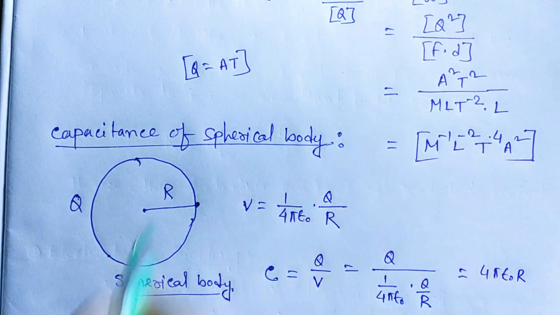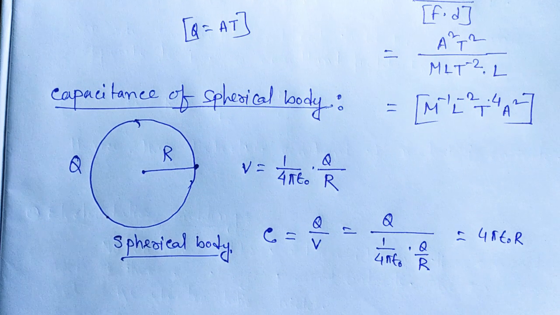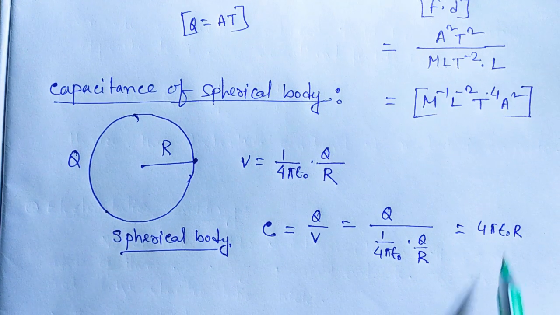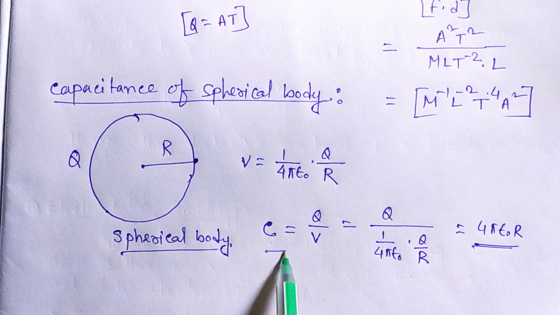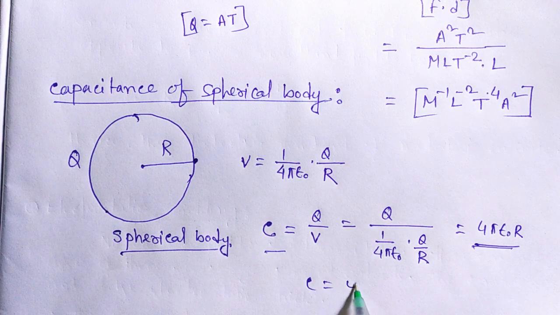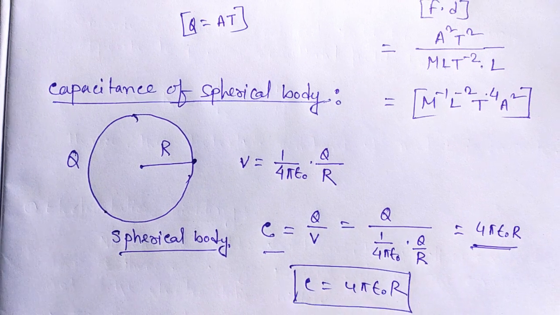Earth is a sphere, so the capacitance of the earth is also expressed by the same expression. C is equals to 4 pi epsilon naught R.